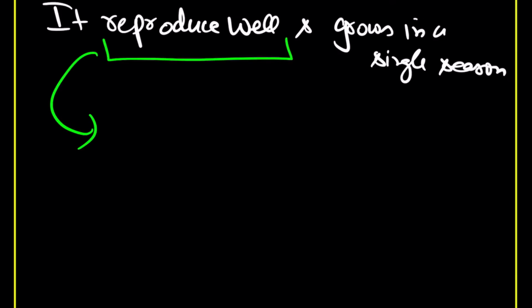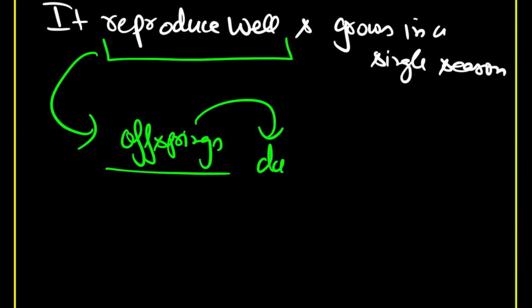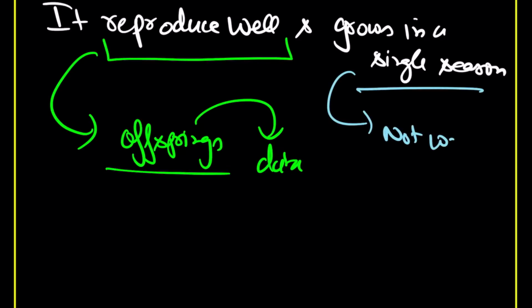After fertilization, in the next generation you see the number of offspring, there are many, so you can have a large number of data. So this was also good. Second, it grows in a single season, so you do not have to wait for years to get the result. Within a single season, Mendel used to get the results.